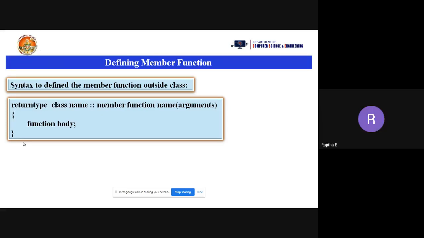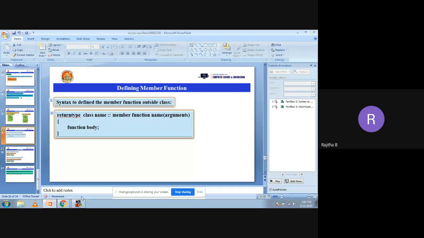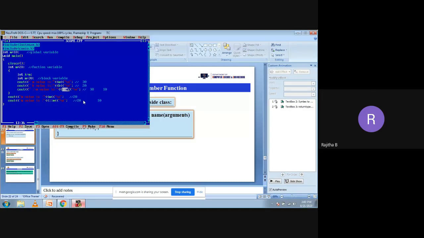Okay. Now we'll see the programming part: how to define that function outside the class, practically. We'll see the practical session now.